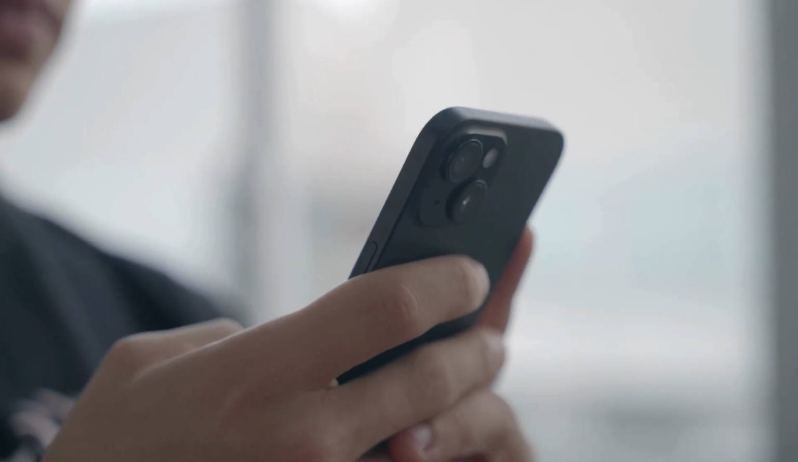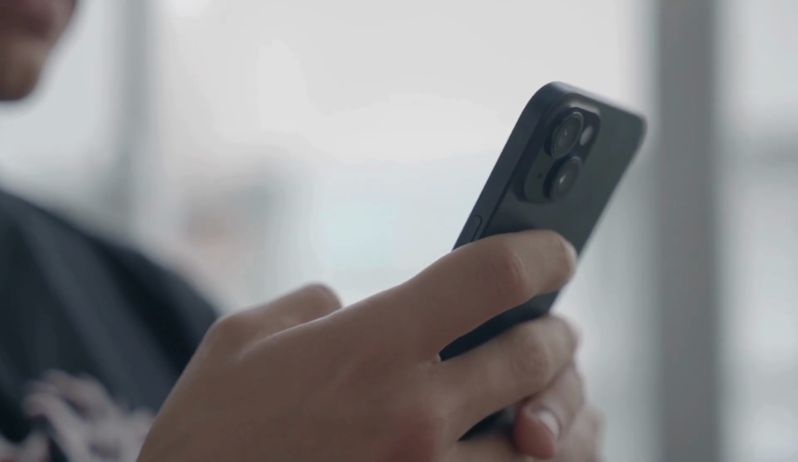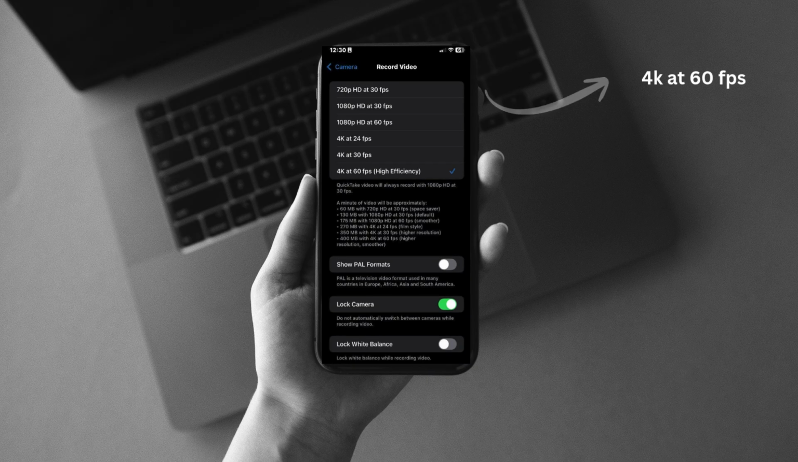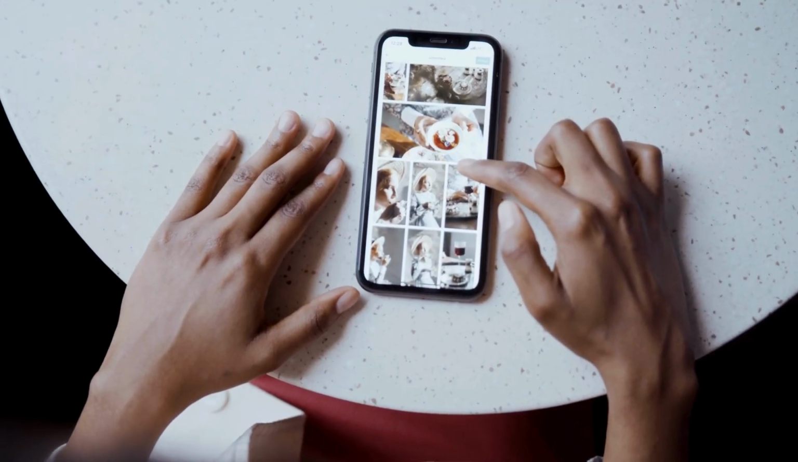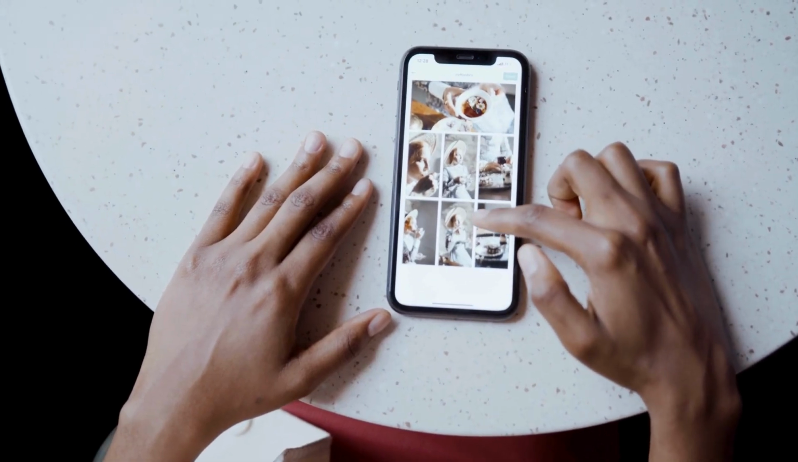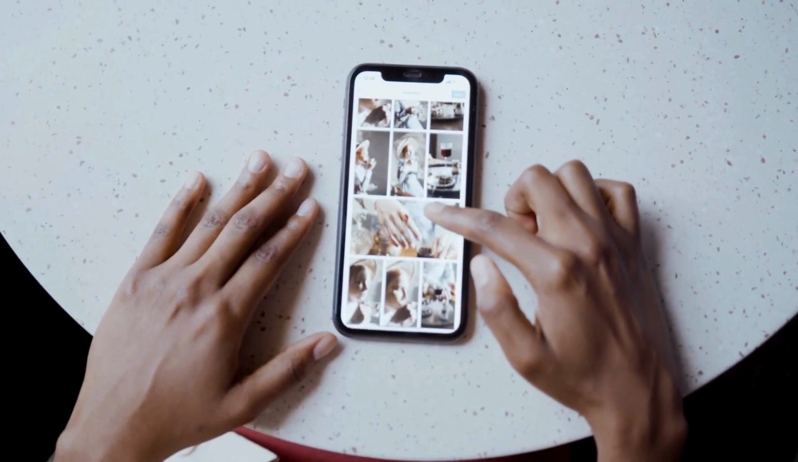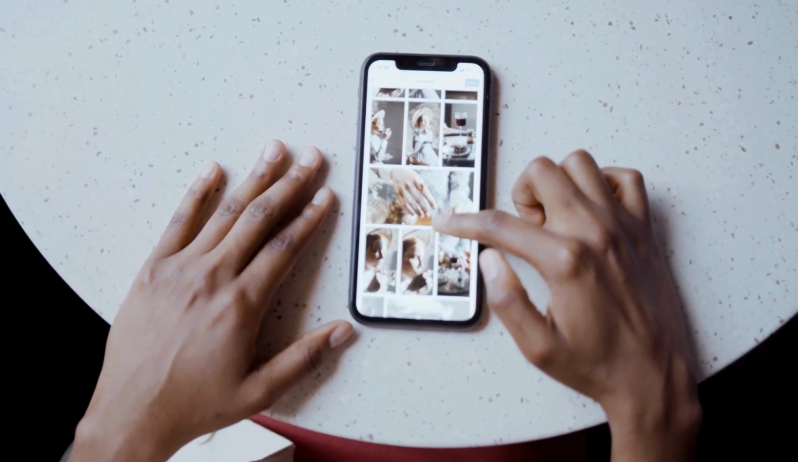First, let's look at your camera settings. By choosing a lower resolution like 1080 pixels instead of 4K, and lowering the frame rate from 60 to 30 frames per second, you can dramatically reduce the size of your videos without a huge loss in quality. Let me show you exactly where to find these options on your iPhone.